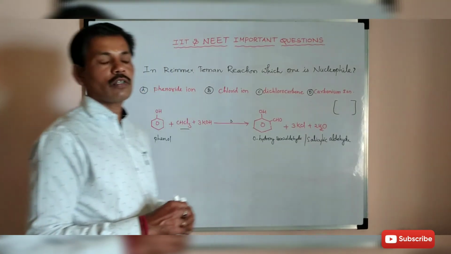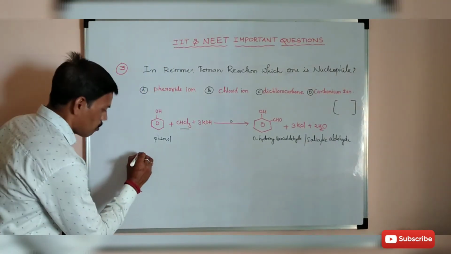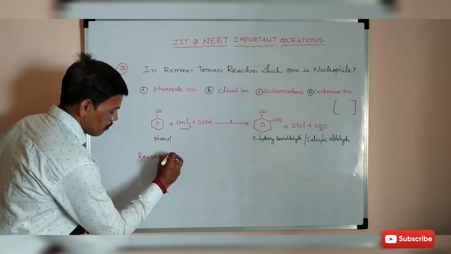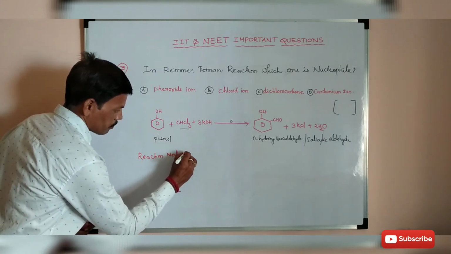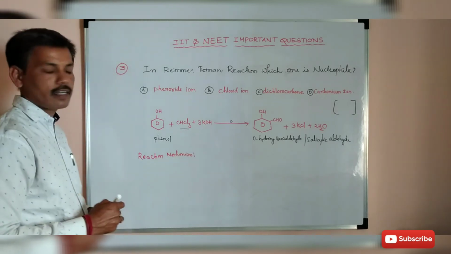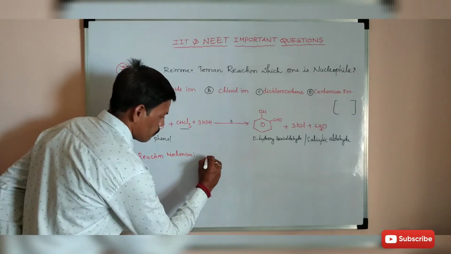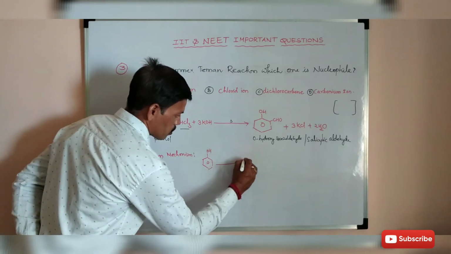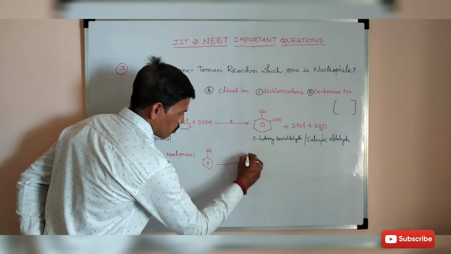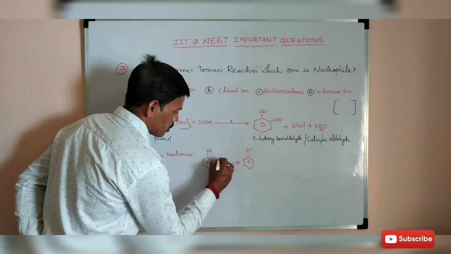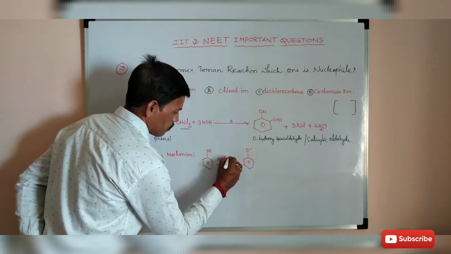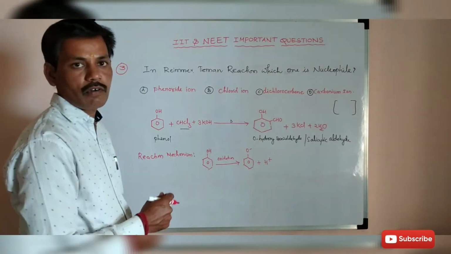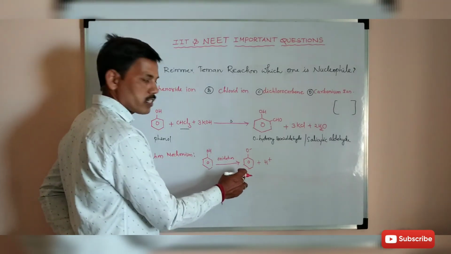In this reaction, what is the nucleophile? For that we go through the reaction mechanism. Firstly, phenol gives phenoxide ion; phenol readily loses a proton and forms phenoxide ion.